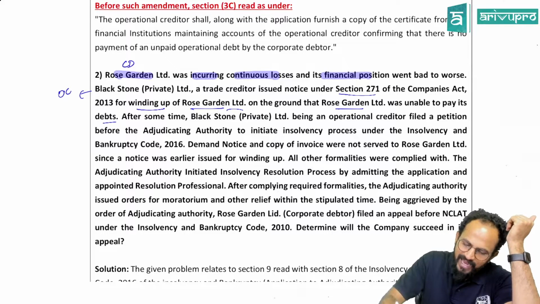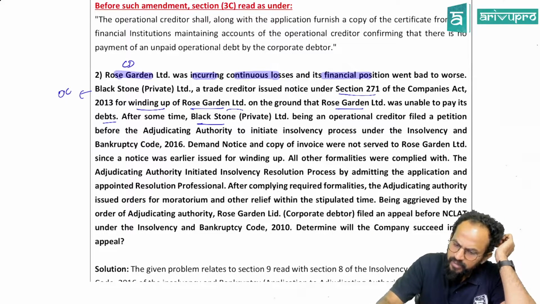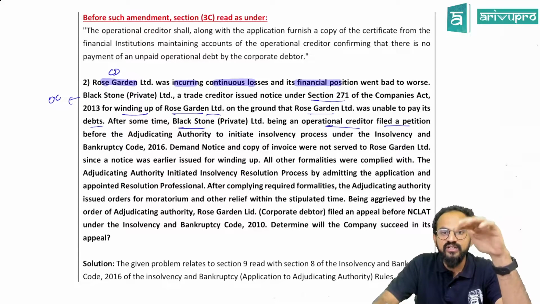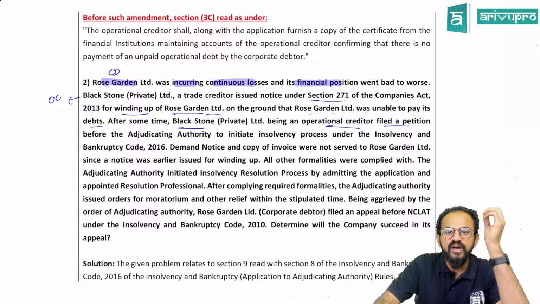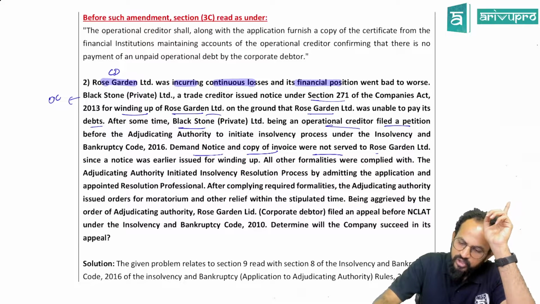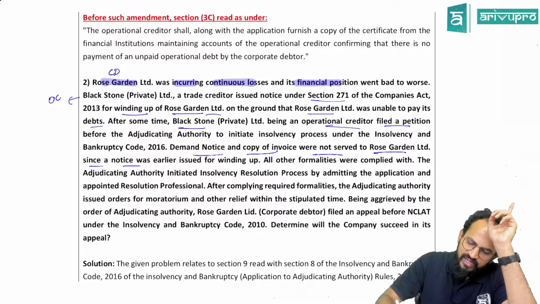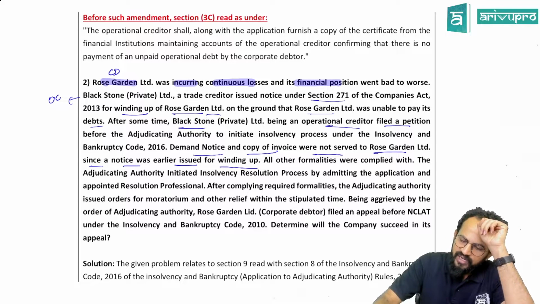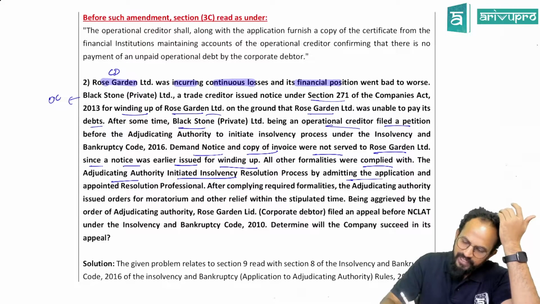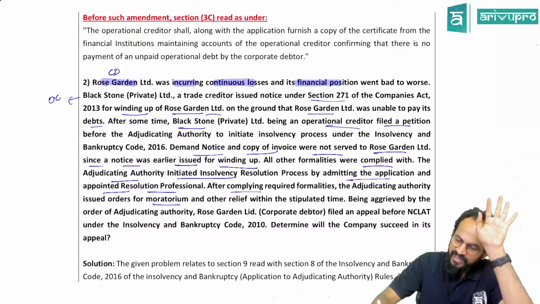After some time, Blackstone, the creditor, being an operational creditor, filed a petition before the adjudicating authority to initiate the insolvency process under the Insolvency and Bankruptcy Code. The demand notice and a copy of the invoice were not served on the corporate debtor since a notice had earlier been issued for winding up. All other formalities were complied with. The adjudicating authority initiated the process by admitting the application and appointed a resolution professional. After complying with the required formalities, the adjudicating authority also issued a moratorium and other relief within the stipulated time.